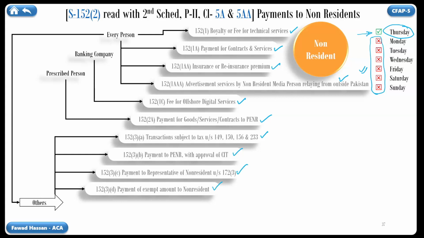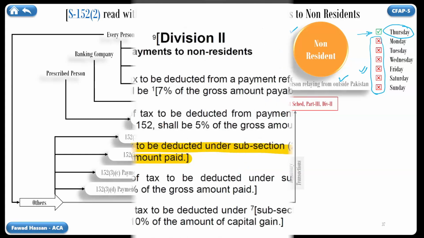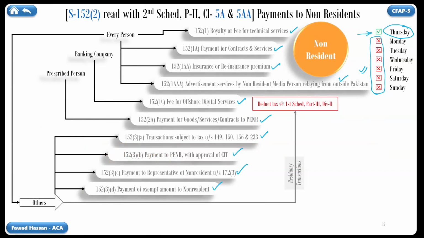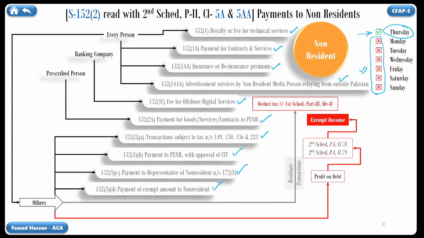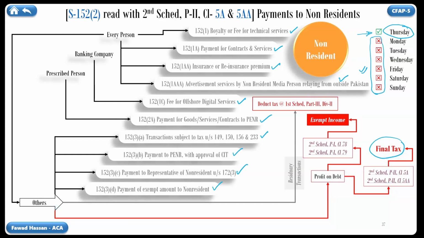If a transaction of payment to non-resident is not any of these, then it will be charged to tax at the rate mentioned in the red box. Click on the red box to know the rate of tax. We are not done yet. If the payment to non-resident is a profit on debt, and which at the same time was not taxable under any of the excluded transactions, then it could either be a profit on debt exempt from tax. If it is not the exempt profit on debt, then it will be chargeable to tax at the rate mentioned in clause 5A or 5AA. The tax will be deducted at this rate while making payment of profit on debt to non-resident. The tax deducted will be final tax on income of non-resident.